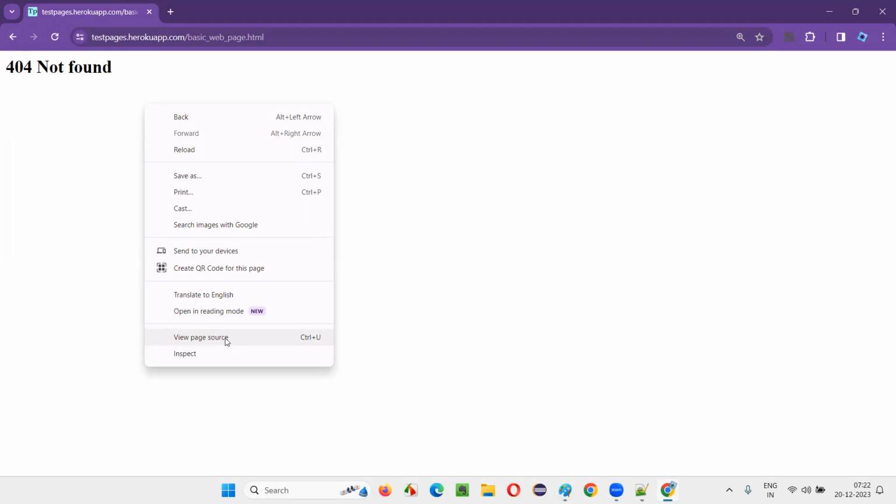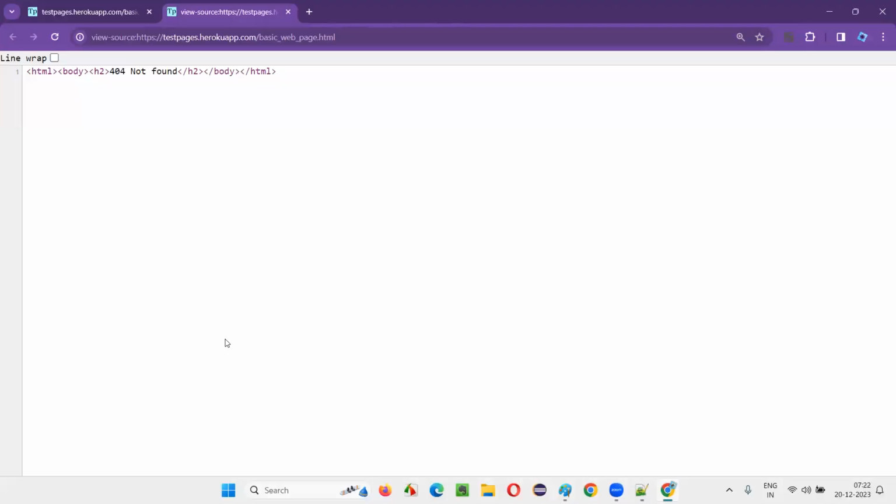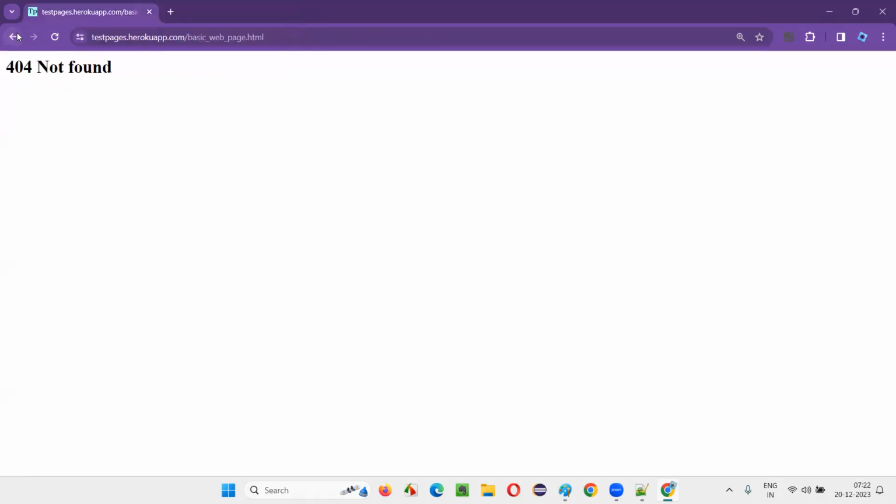Yes, right. View page source. Select this option. Immediately we'll be able to see the HTML code of this. But it's coming in a single line, that's okay.